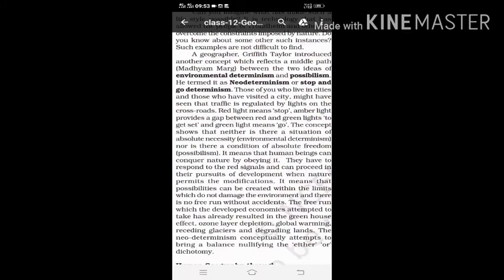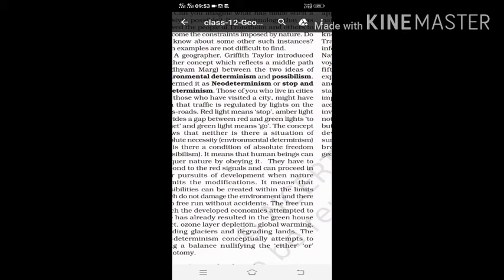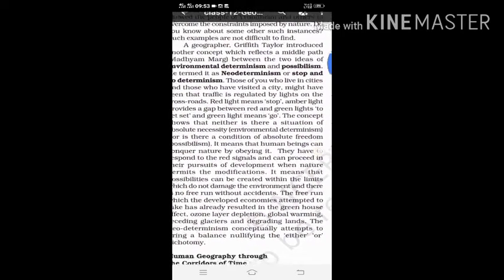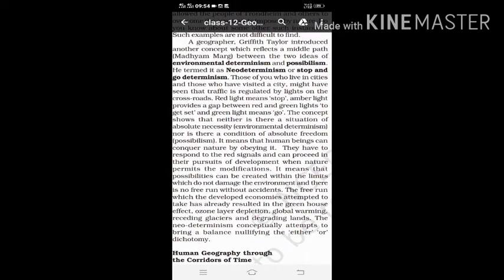So, moving to our next topic, that is neo-determinism or stop and go determinism. It was introduced by a geographer named Griffith Taylor. This term neo-determinism means people can conquer nature by obeying it.